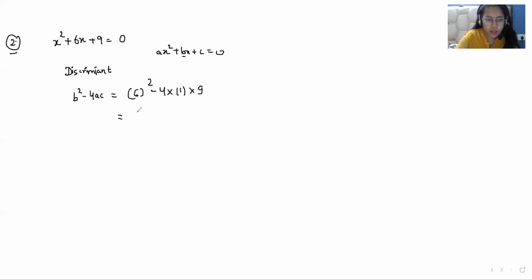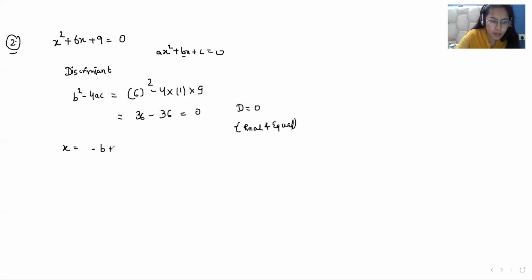So 6 square is 36. 4 times 1 is 4. 4 times 9 is 36. 36 minus 36 is 0. That is, D equals 0. In this case, if D is equal to 0, the roots are real and equal. So let's check if the roots are real and equal by the formula.